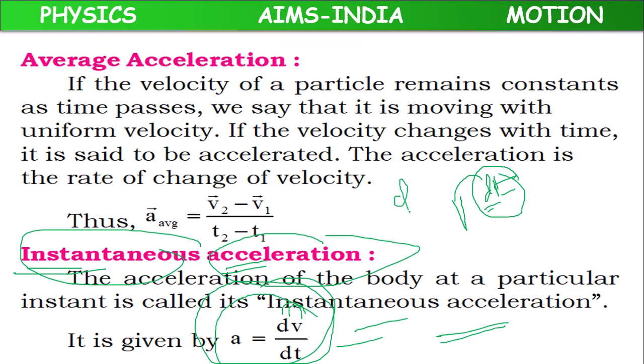Here delta v means a normal, considerable amount of change, and dv means a very small change. So instantaneous acceleration means dv by dt.